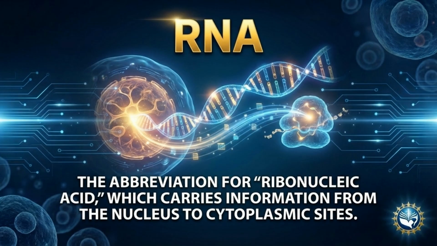RNA is the abbreviation for ribonucleic acid, which carries information from the nucleus to cytoplasmic sites. RNA, ribonucleic acid. Definition: a molecule that helps carry genetic instructions from DNA to produce proteins. Types: mRNA, tRNA, rRNA. Example: RNA tells cells which proteins to build. Current event: RNA technology was used in some modern vaccine research in the 2020s. Humor: DNA writes the recipe. RNA tells the kitchen what to cook.